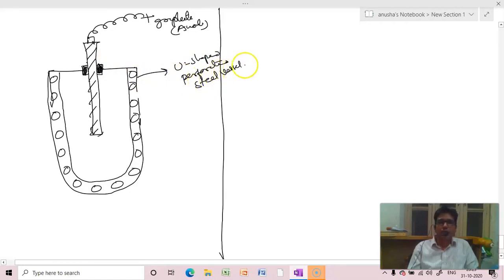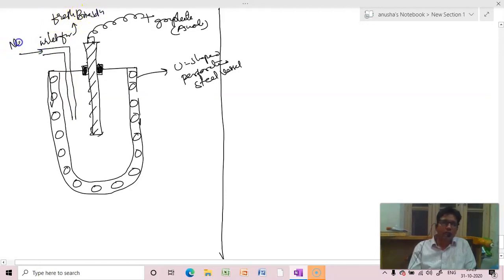In this, inlet for fresh brine, NaCl plus H2O.